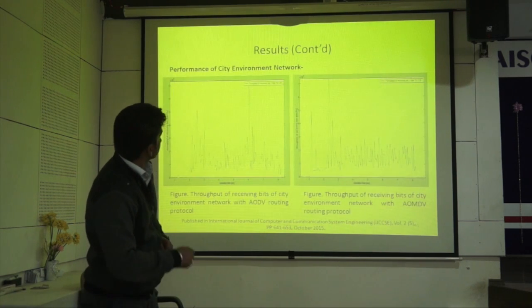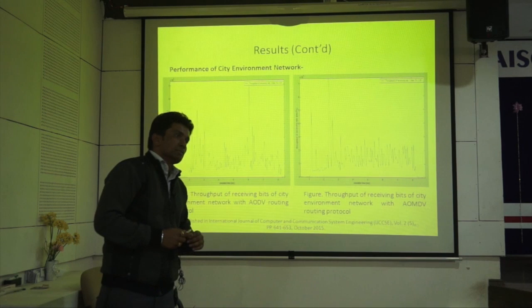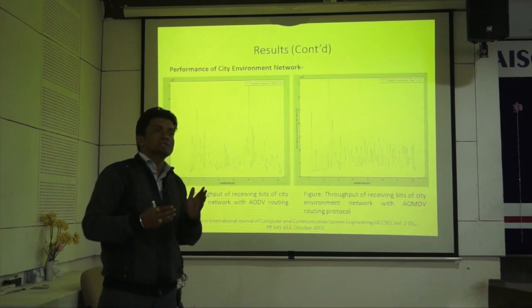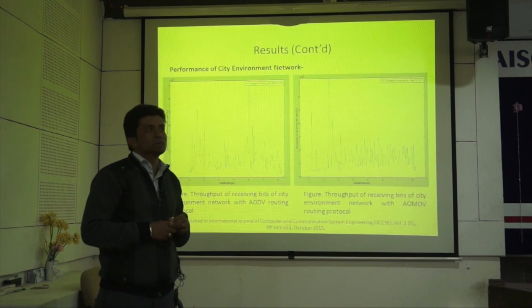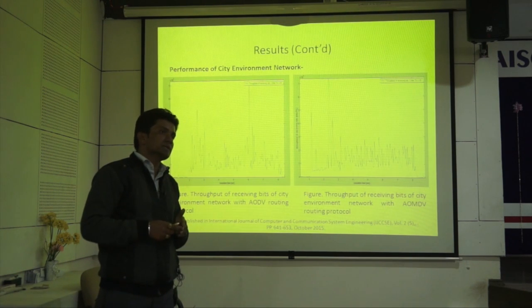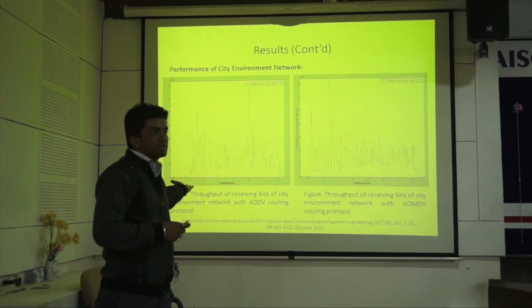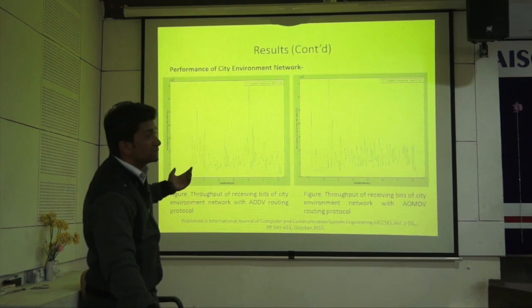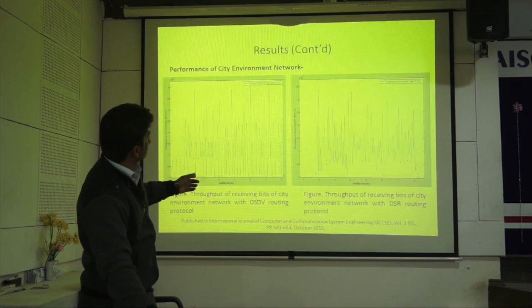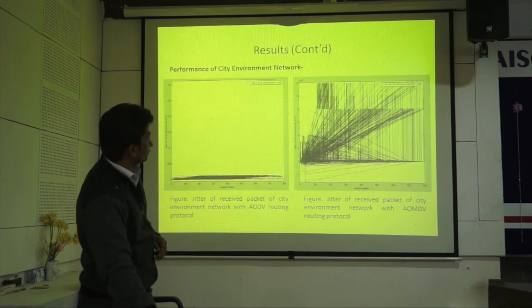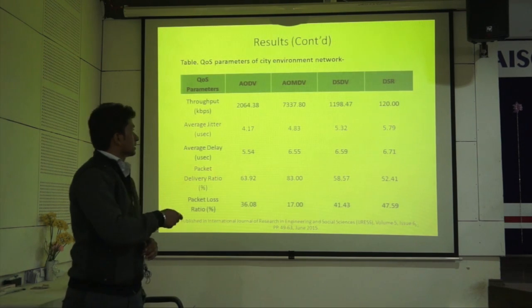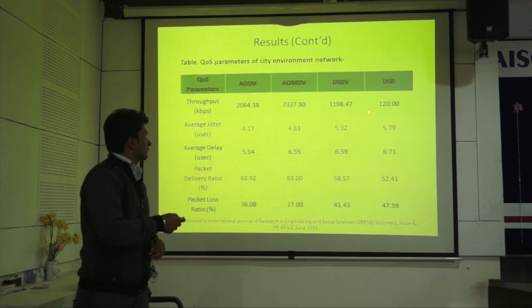The last environment is the city environment network, in which the maximum number of vehicles are present compared to the other 2. When we check the realistic pattern of vehicles, in the city environment the number of vehicles is more than in the highway environment network. Here the number of vehicles is double compared to the remaining 2 vehicular environments. These are the graphs of throughput, again for jitter and delay, and these are the average values of all these graphs.